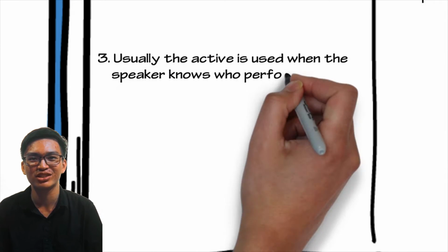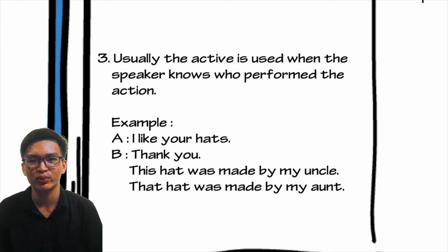The third one is usually the active sentence is used when the speaker knows who performed the action. The example: A. I like your hats. B. Thank you. That hat was made by my uncle. And that hat was made by my aunt.